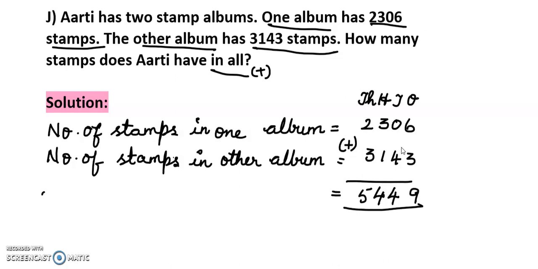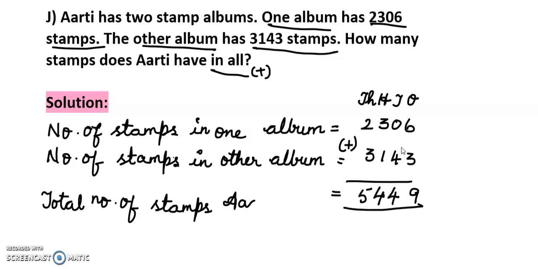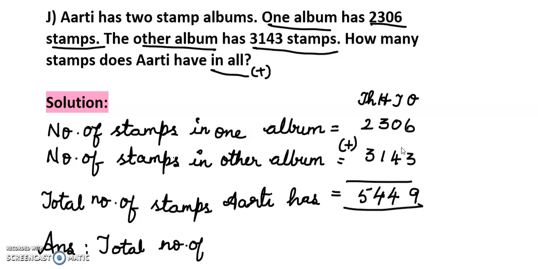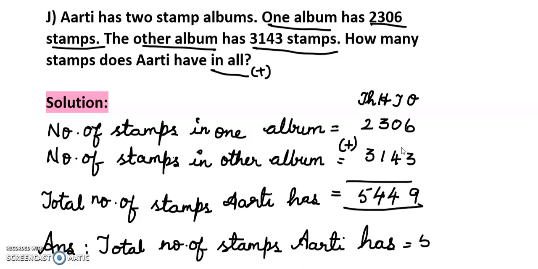5,449. So total number of stamps Aarti has is 5,449. Answer: total number of stamps Aarti has. So how many stamps does Aarti have?